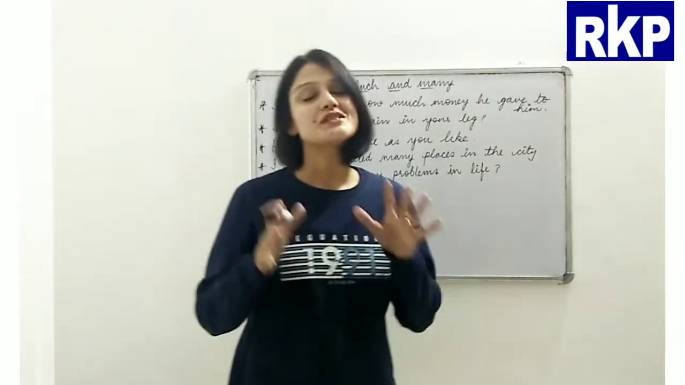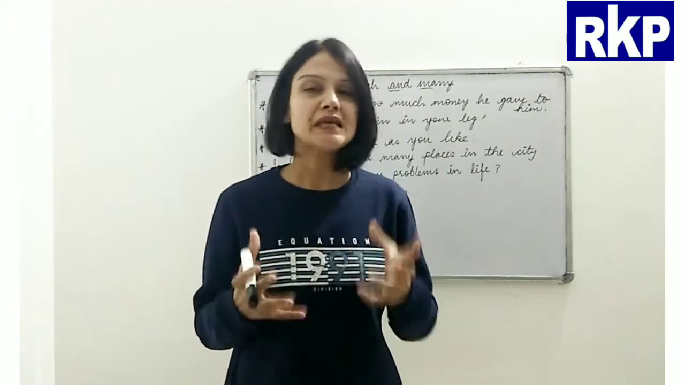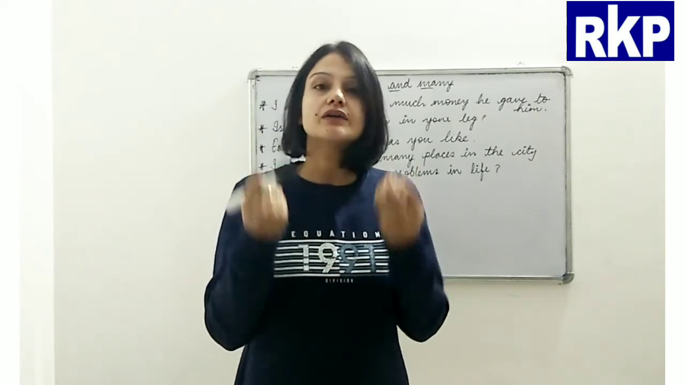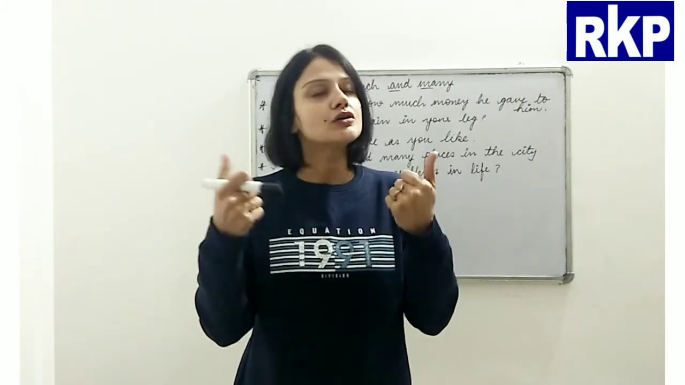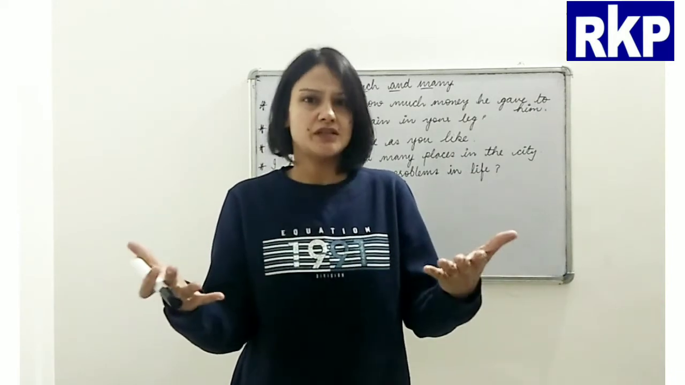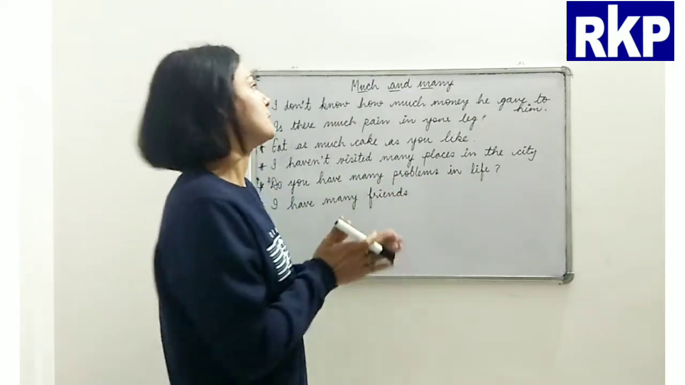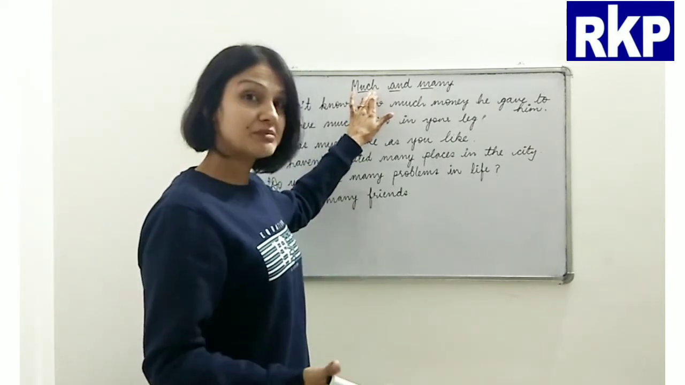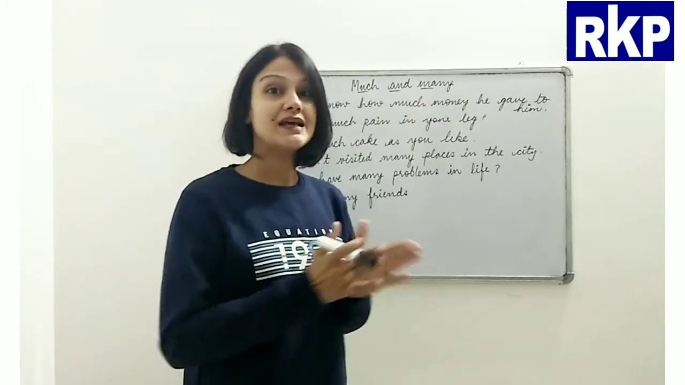Now we'll talk about much and many. Now beta, both the quantifiers mean the same thing actually, right? It means a good quantity of something, a handsome amount, a good number of something, which is sufficient. So it means very much, a lot of, basically. But much is used with uncountable nouns and many is used with countable nouns, right?